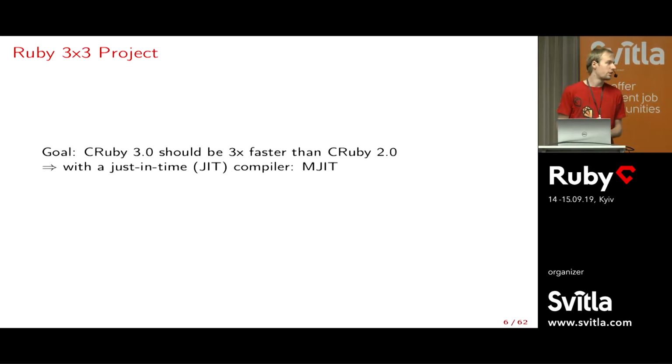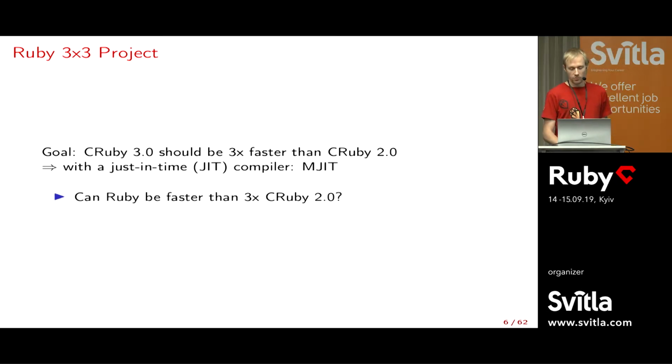So you might know about the Ruby 3x3 project, which we already mentioned once today. So the goal is to make CRuby 3.0 to be 3 times faster, and here's the catch, than CRuby 2.0, which is very old now. And the way that CRuby intends to do this, mostly, I think, is with a just-in-time compiler, which is called MJIT, simply for MRI JIT. And so the question is, can Ruby be actually faster than 3 times CRuby 2.0?